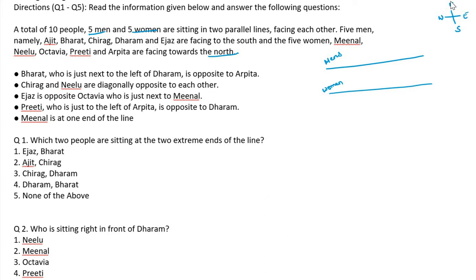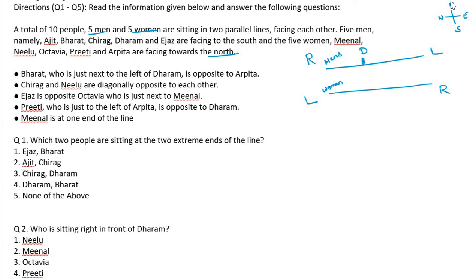So if they are facing north, which one is at left and which one is right? This is their right, left. Do you understand it? Suppose I am sitting here facing towards the north. This is my left and this is my right. Suppose I am sitting here facing the south, then this should be my right and this is my left. That is the meaning. Mark it. Come to the question. Bharat, who is just next to the left of Dharam. So Dharam is here.